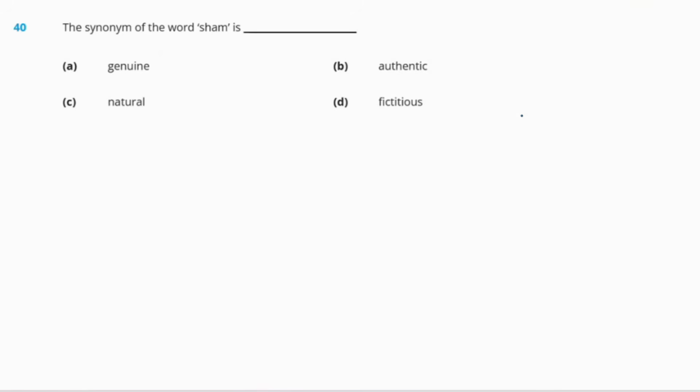Now, question 40. The synonym of the word sham is. Okay, options are A, genuine, B, authentic, C, natural, and D, fictitious. So, the word sham basically means falsely. Okay, so which of these options do you think is the synonym for falsely? It will definitely be option D, fictitious. Why? Because fictitious means something that is not true.